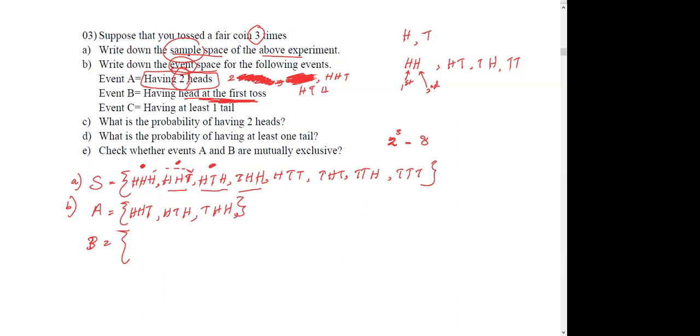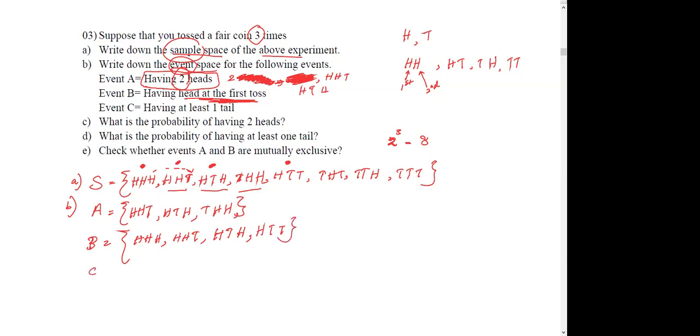This is not a head for the first toss, but this one, yes. So I think only these four: all three heads, first two heads and last tail, first head, tail, head, then first head, tail, tail.